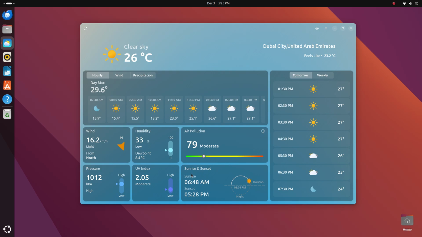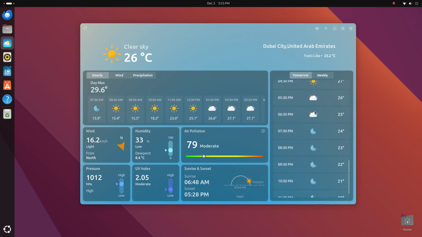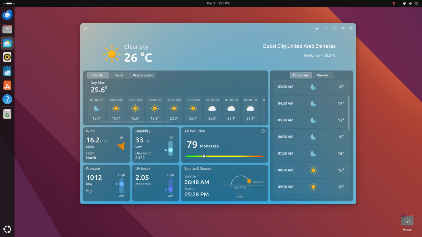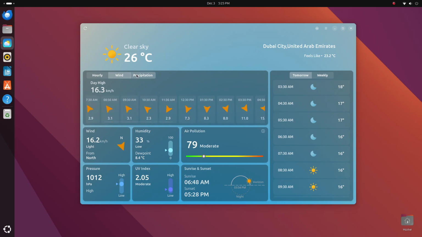You can see the app is packed. The usuals like temperature, humidity and forecast are here, but Mousam doesn't stop there. We get hour by hour forecast of the temperature, winds and the rain. Then we get a detailed forecast of the next day and the next 7 days as well. This is great when you're planning an outing.